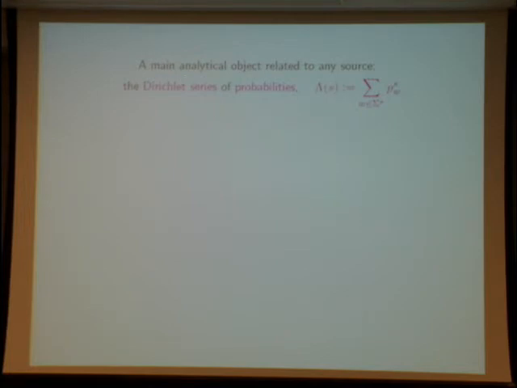So this is a sort of generating function of the source, but it is of Dirichlet type because the variable is in the exponent.